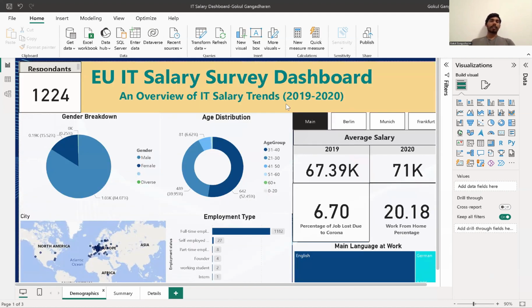These are the statistics of the IT salary survey in the European Union for the year 2019 and 20.